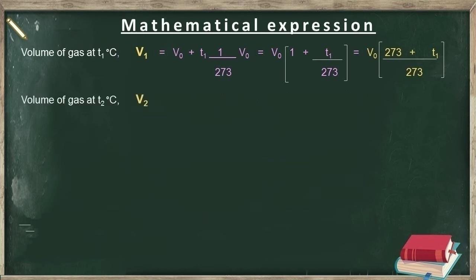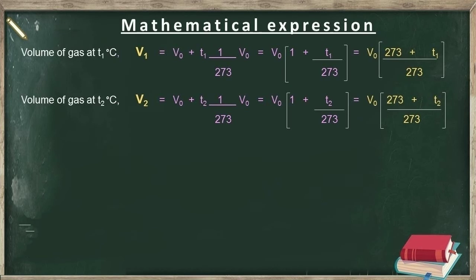And if V2 is the volume of gas at temperature T2, then V2 is equal to V0 plus T2 multiplied by 1 over 273 multiplied by V0. Taking V0 as common factor, it becomes equal to V0 multiplied by 1 plus T2 over 273. Then taking LCM, V2 will become equal to V0 multiplied by 273 plus T2 over 273.